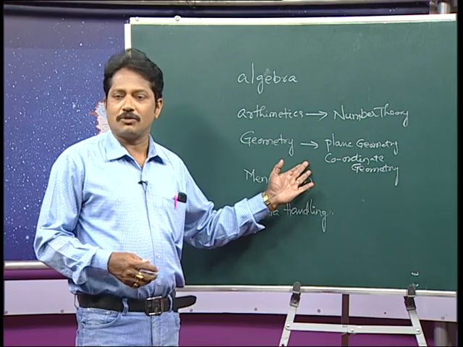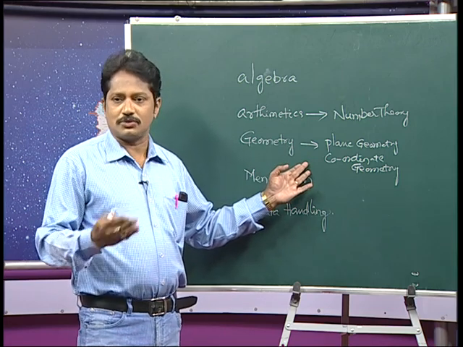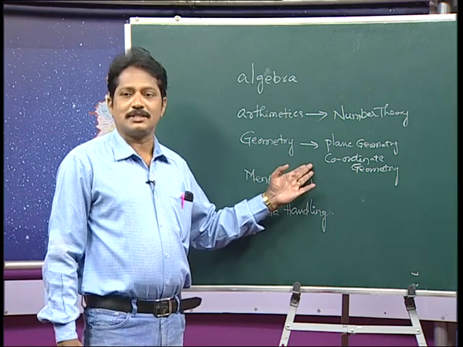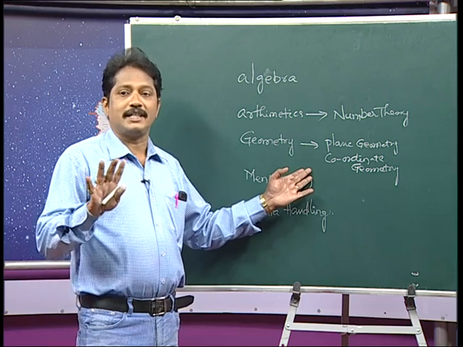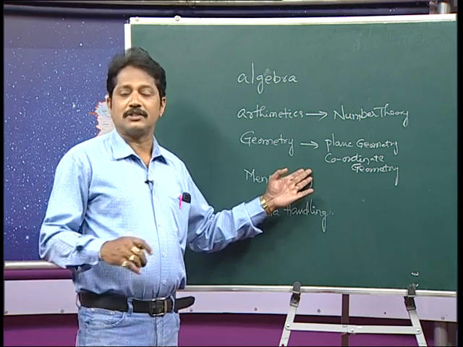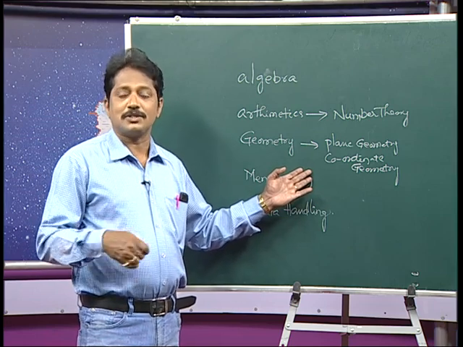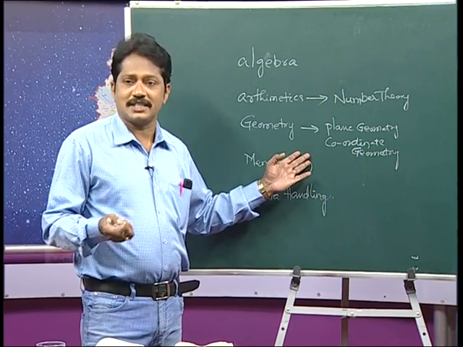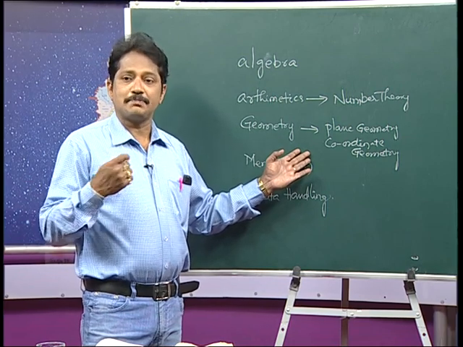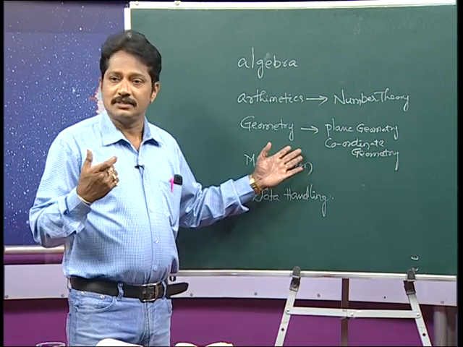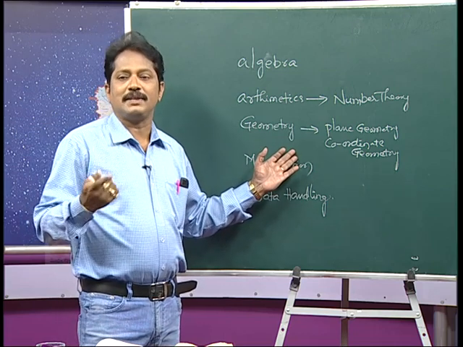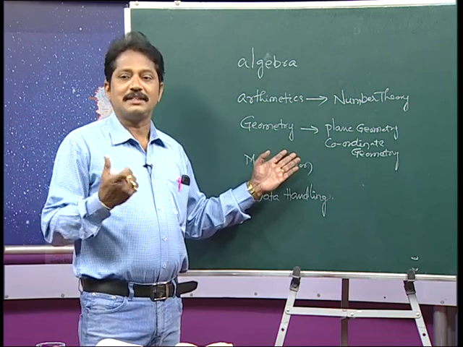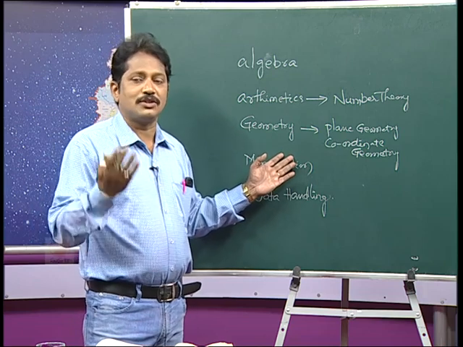So, here in coordinate geometry, 2-dimensional and 3-dimensional you can understand easily, but when you come to 4th dimensional geometry, you have to know that there are 4 coordinates. One is x, second is y, third is z, and fourth is time, because you want to learn about the celestial bodies in the universe. Celestial bodies are not stationary; they are moving bodies. They are in a spherical shape, which means 3-dimensional, and they are moving with a maximum speed. So, time also plays an important role. So, x, y, z and t will be considered as the dimensions. So, that is the 4th dimension, which you are going to learn later.